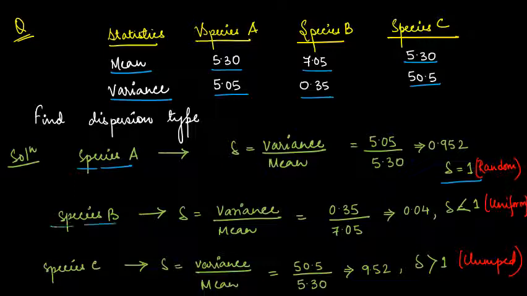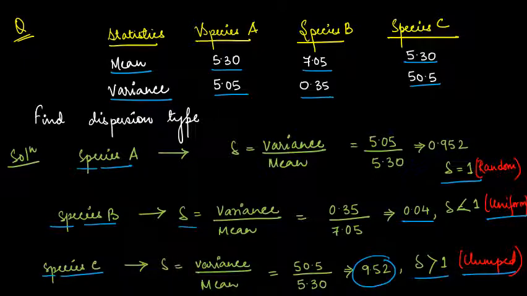Coming to species B, here dispersion is equal to variance by mean. Again, put in the values, then we got 0.04. Is 0.04 greater than 1 or less than 1? Obviously it is less than 1, right? So it will follow a uniform pattern, uniform dispersion, right? Similarly for species C, dispersion is equal to variance by mean. You put in the values, you will get 9.52. So this 9.52 is greater than 1. So this is known as clumped dispersion, right?